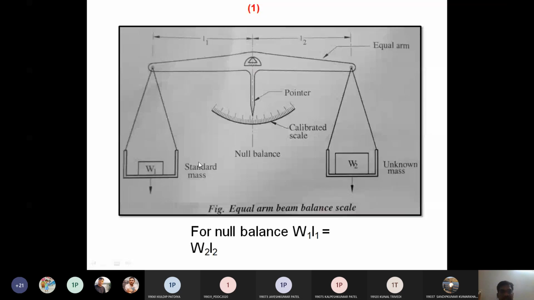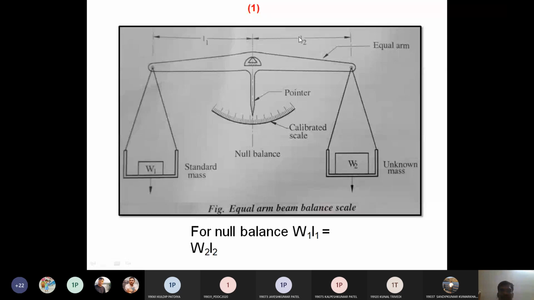So we consider the moment here. Whenever we consider the moment, what happens? W1 is the standard mass, and L1 is the length. So W1 L1 is equal to W2 into L2, right? We have to find W2. So W2 is equal to W1 L1 by L2. Based on that, we find the unknown mass.